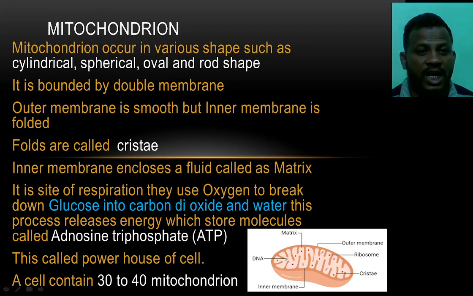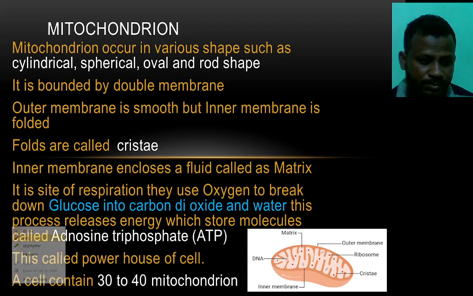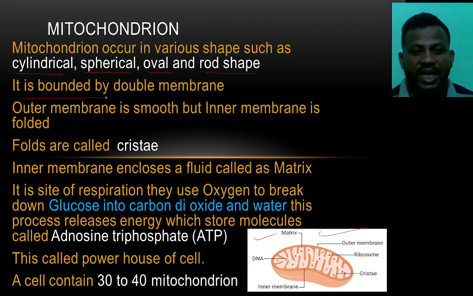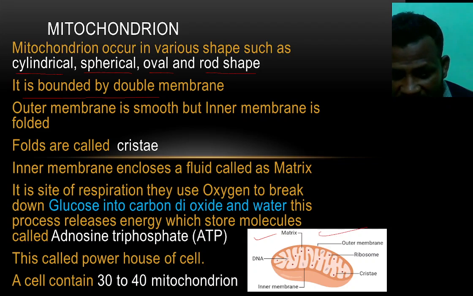Next one is known as the mitochondria, or we can call it a mitochondrion. Look here, here is the picture of the mitochondria. Let me explain this. Mitochondria occur in various shapes. Remember, in the shape of a cylinder, a sphere, an oval, or a rod. This is a rod-shaped mitochondrion, and it is bounded by a double layer. We can see the layers here.